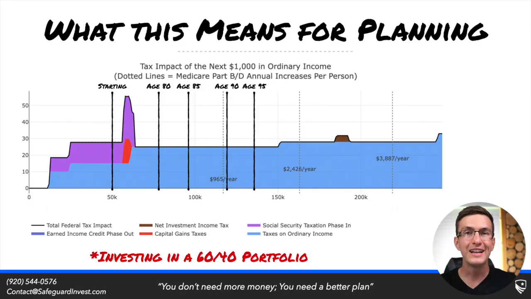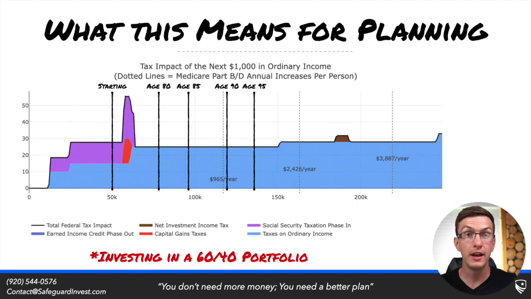Now, in the background is a marginal tax graph for a retiree who is currently on Social Security, and this tax graph shouldn't change too drastically as this retiree moves through time. Now, let's say this person has a starting RMD of $50,000, and they're currently invested in a 60-40 portfolio. So we can see with each of these lines on the screen where we expect their RMD to be in inflation adjusted terms as this person ages. We'll see that their starting RMD puts them inside of what we call the Social Security tax torpedo, but luckily not yet to the point where they're taxed at that marginal spike that we see on the screen here.